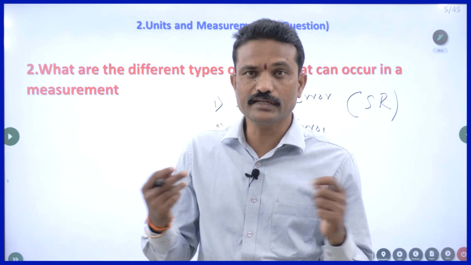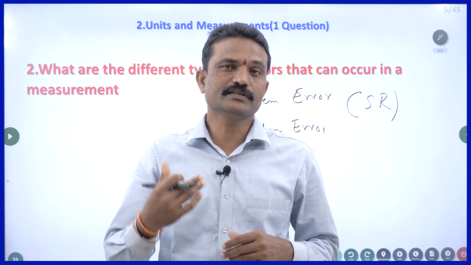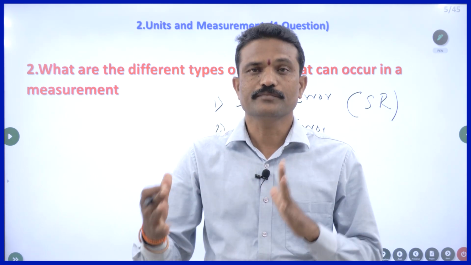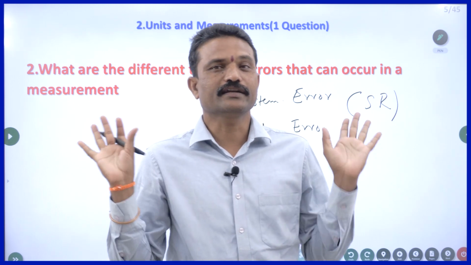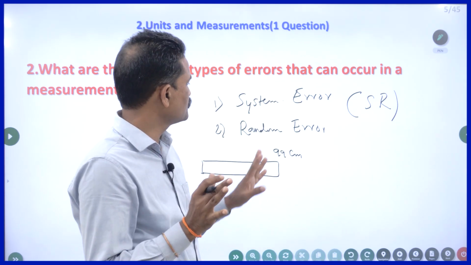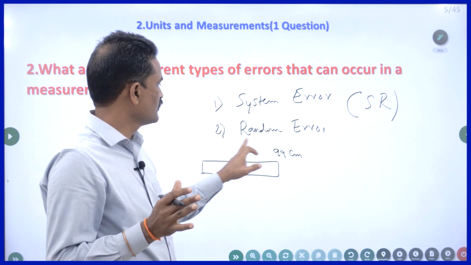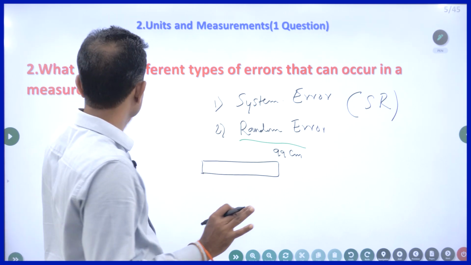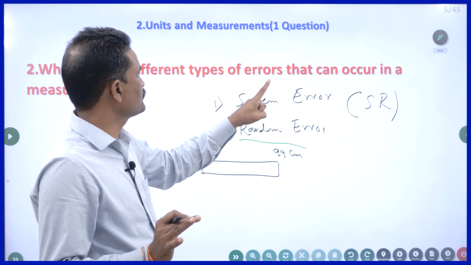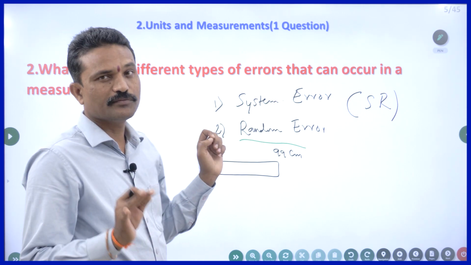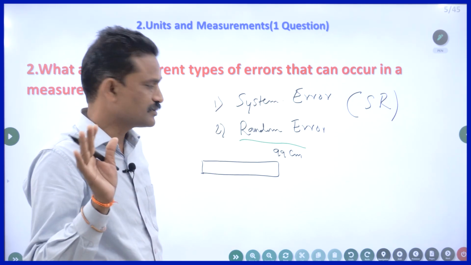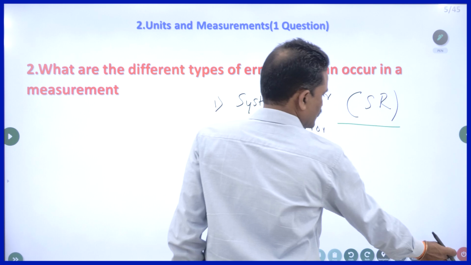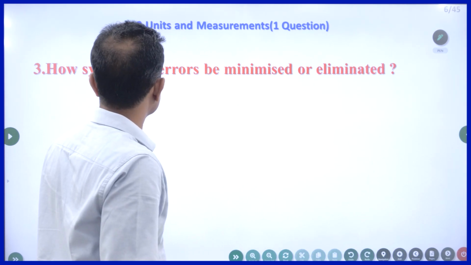I am doing an experiment with the current. Because of the fluctuations in the current, I am not getting the same reading in all my attempts. So that is a random error. Nobody is asking you to define systematic error or random error. No need to define. Just the question reads as, what are the different types of errors that you see in the measurement? Only two you have to write, you will get 2 marks. The best way to remember is SR, systematic error, random error. I think you can write the answer.